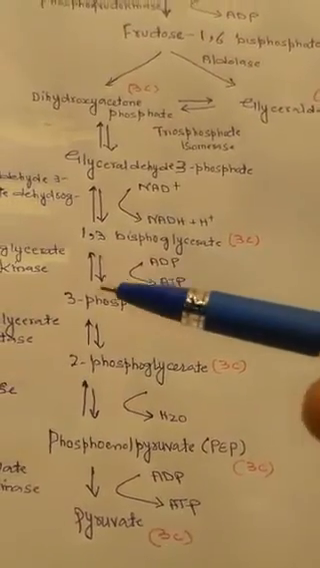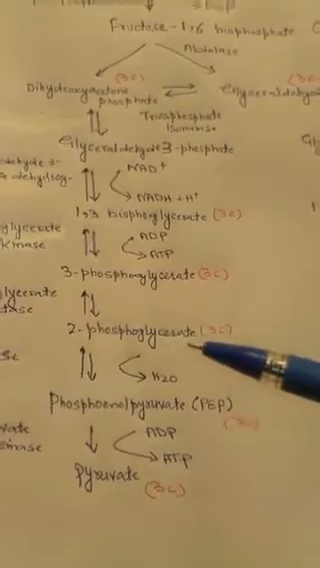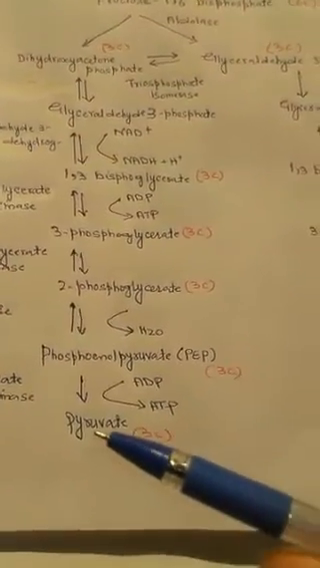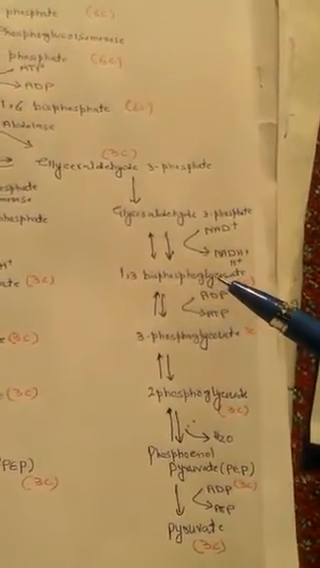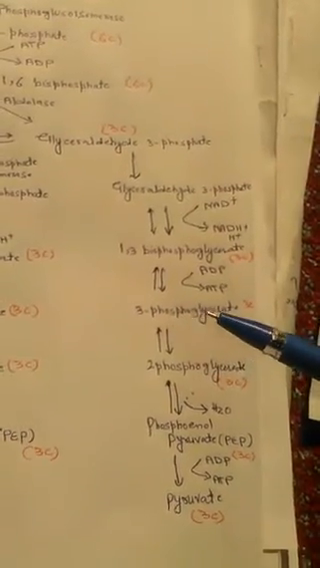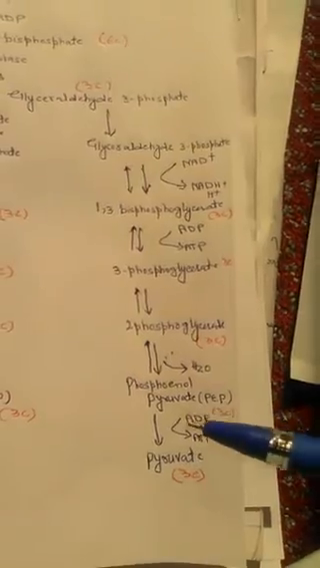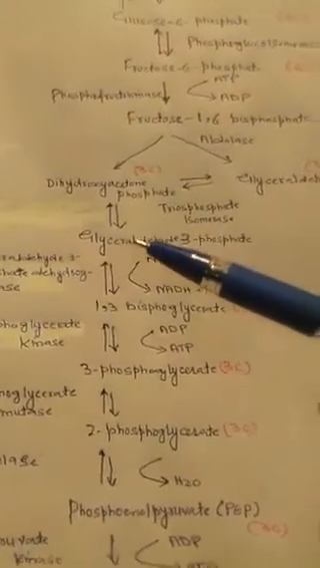Then 1,3-bisphosphoglycerate, then 3-phosphoglycerate, 2-phosphoglycerate, phosphoenol pyruvate. Here also from glyceraldehyde 3-phosphate, 1,3-bisphosphoglycerate, 3-phosphoglycerate, 2-phosphoglycerate, phosphoenol pyruvate and pyruvate. So let us have a look here stepwise.